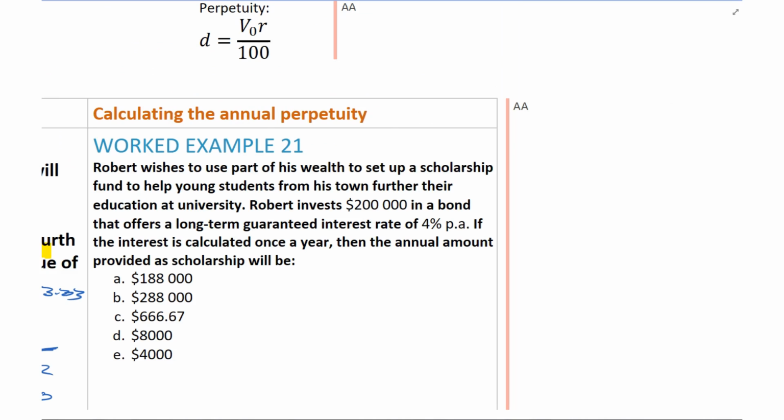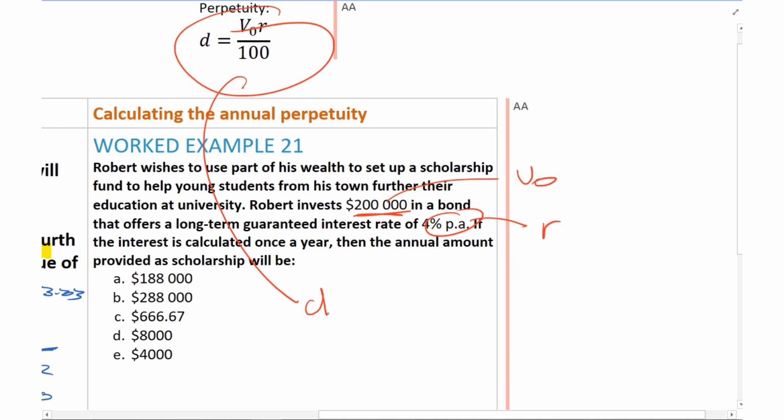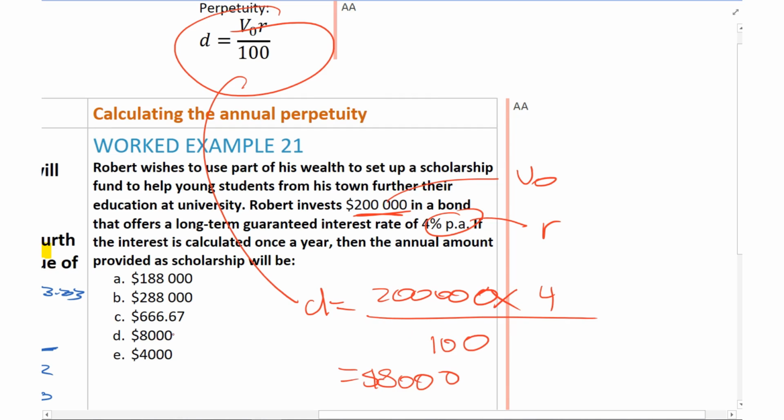Okay, so in this worked example, Robert wishes to use part of his wealth to set up a scholarship to help fund young students. So he's going to give 200 grand, and this is a perpetuity. So that's our V0, that's our R, and we're using this equation here. I'm going to go D equals 200,000 times 4, divide that by 100, and that will give you $8,000. So the answer there is D.